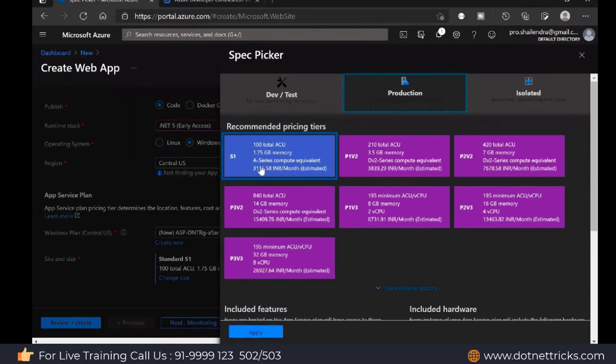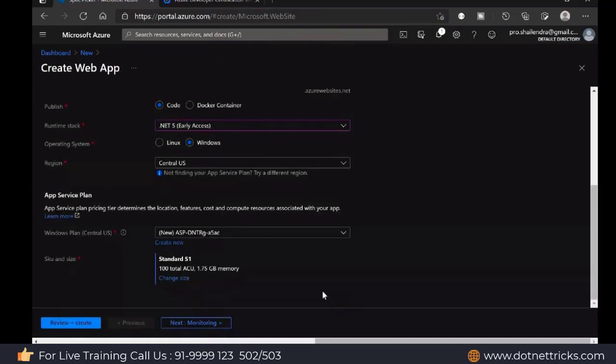This is an A series machine, and this is the monthly estimate for running your application. Similarly, you can have other plans as well. Based upon your usage and requirement, select one of the plans and start using it. I'm using the S1 plan here.